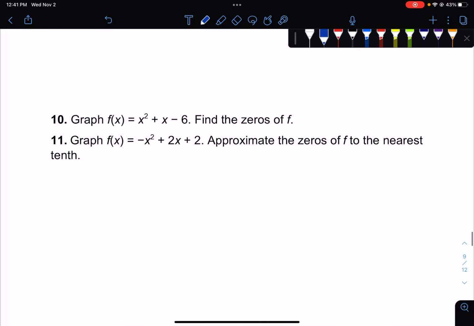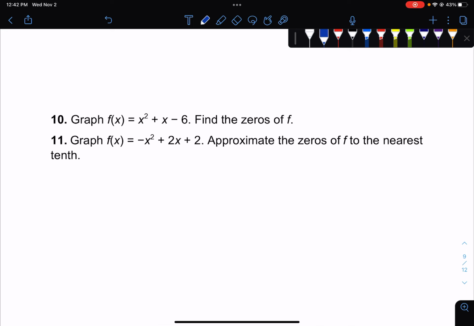Okay, what else do we need to do? Find the zeros of f. These are just examples. Guys, have you noticed most of you are probably already doing the homework because you just graph and find those intersecting points. It's really simple to do. These 2, type them into Desmos, and look for where those cross, all right? The first one, actually maybe pause the video and try those on your own. Come back, let's make sure you did it right.